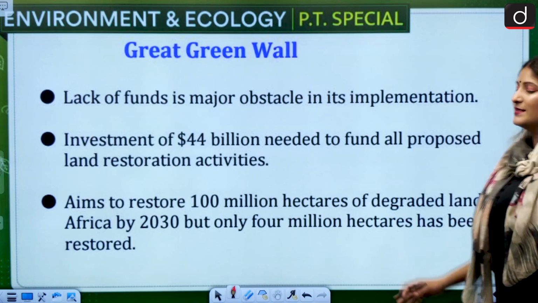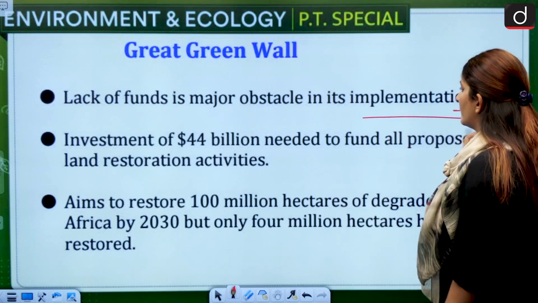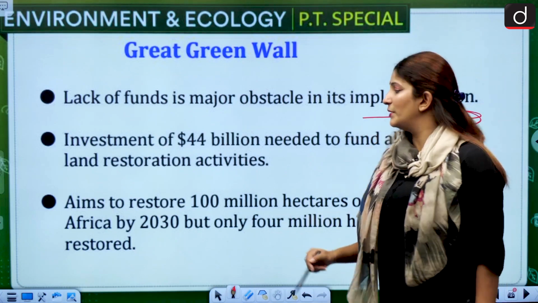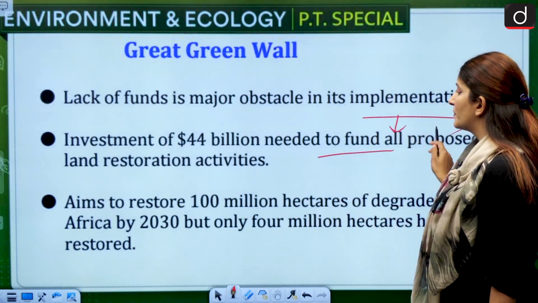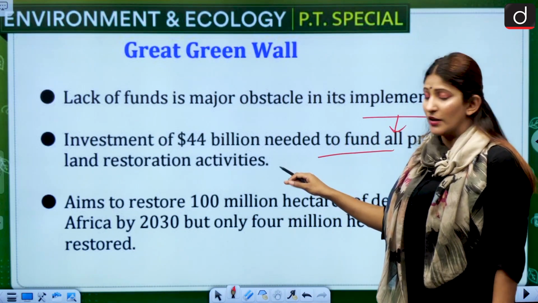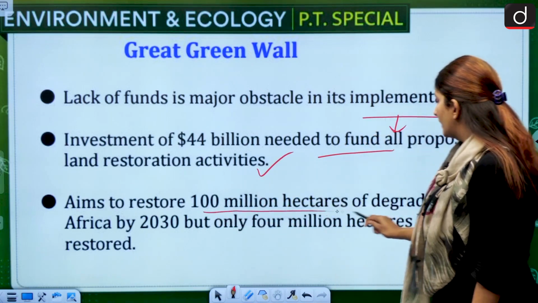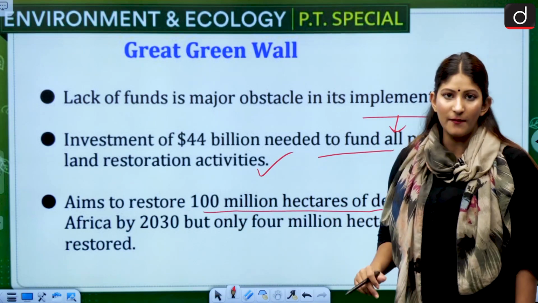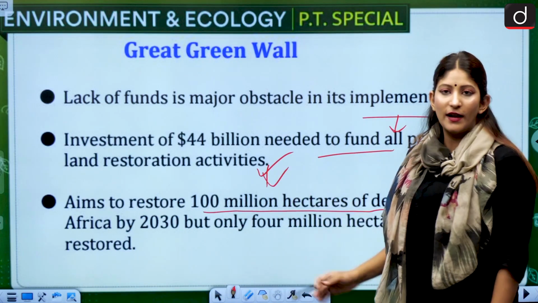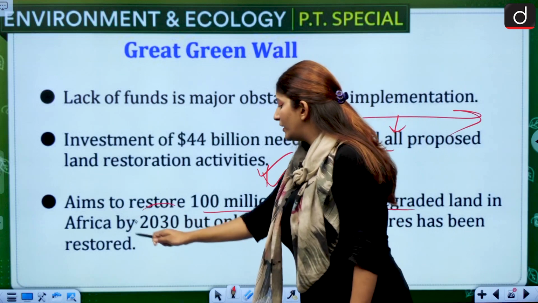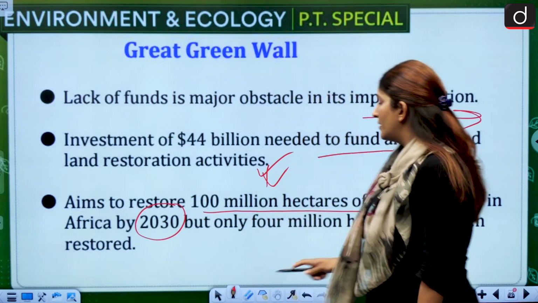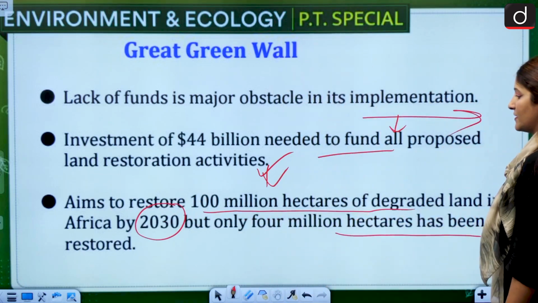First of all, the problem is lack of funds. Nobody wants to invest there. Investment of $44 billion need to fund all purposes of land restoration activities, and it aims to restore what? 100 million hectares of degraded land in Africa. 100 million hectares of land, important fact, by 2030, another important fact to be remembered, but only 4 million hectares has been restored.